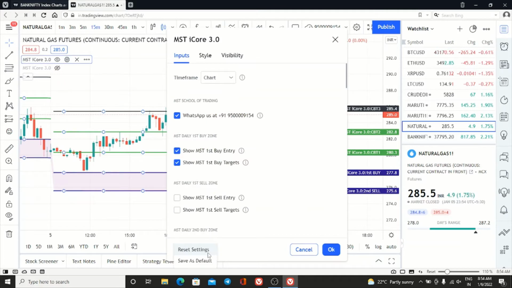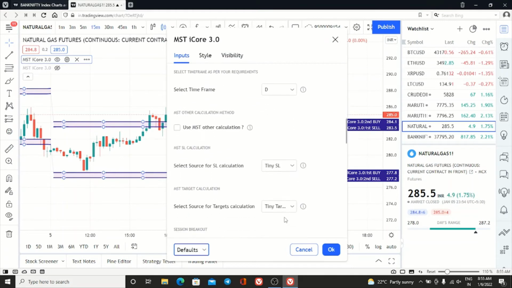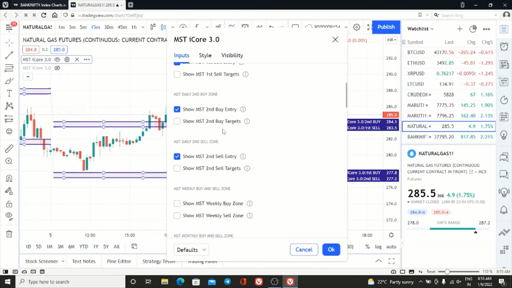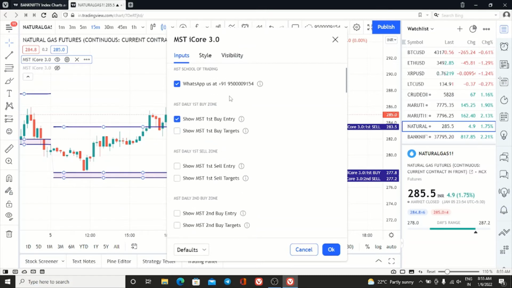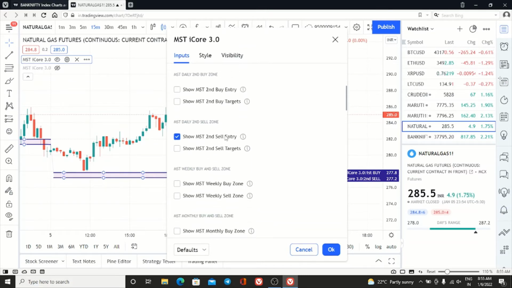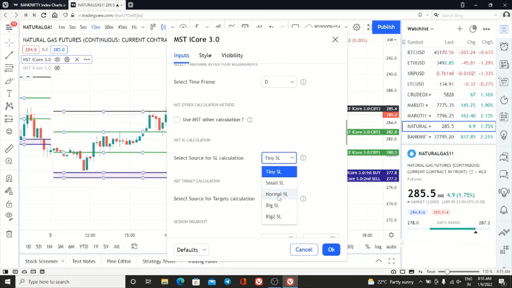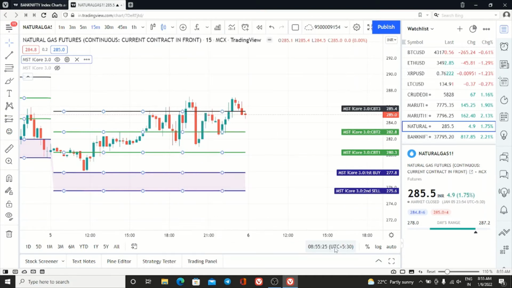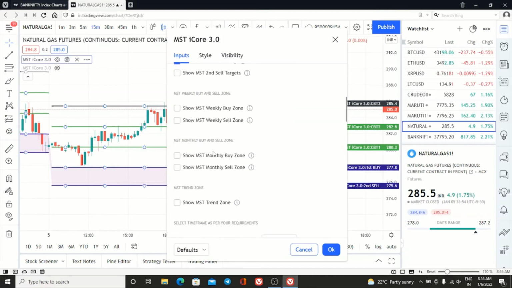So I will reset for 1 second. Yeah, then I will enable big targets. Then first buy targets, enabling. Second sell is the end stop loss. I will keep normal SL. Okay, this is the big targets. Okay, so all the three targets in the big targets also have been achieved. Okay, if you want more targets, then you can change here.